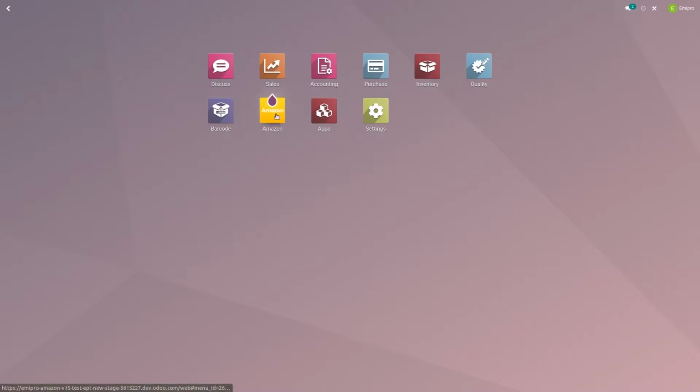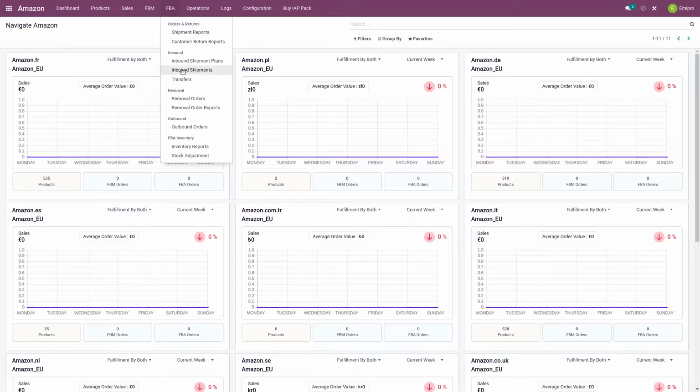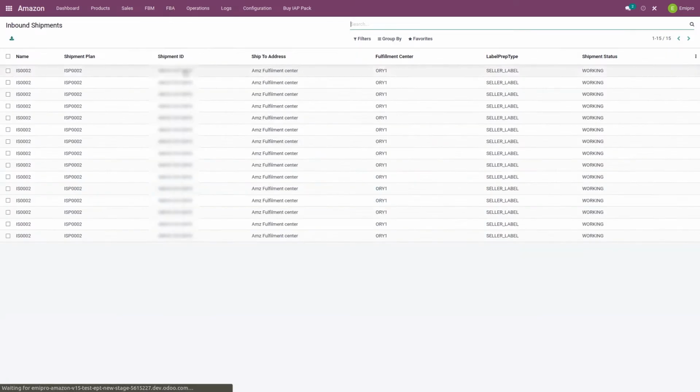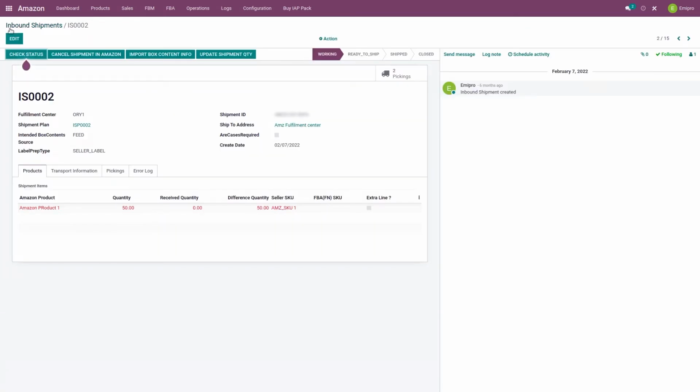So here I am on my Odoo database. I'll quickly go to the Amazon application. I'll go to the inbound shipments that have been created and approved by Amazon. I'll go to the specific inbound shipment for which the pickings have already been created.